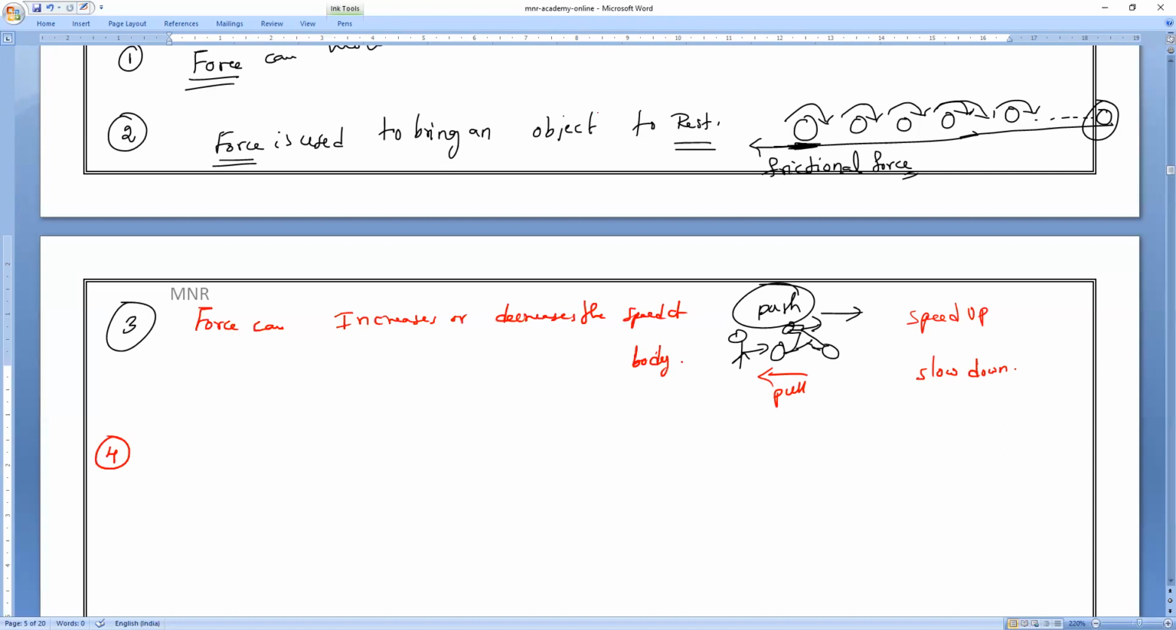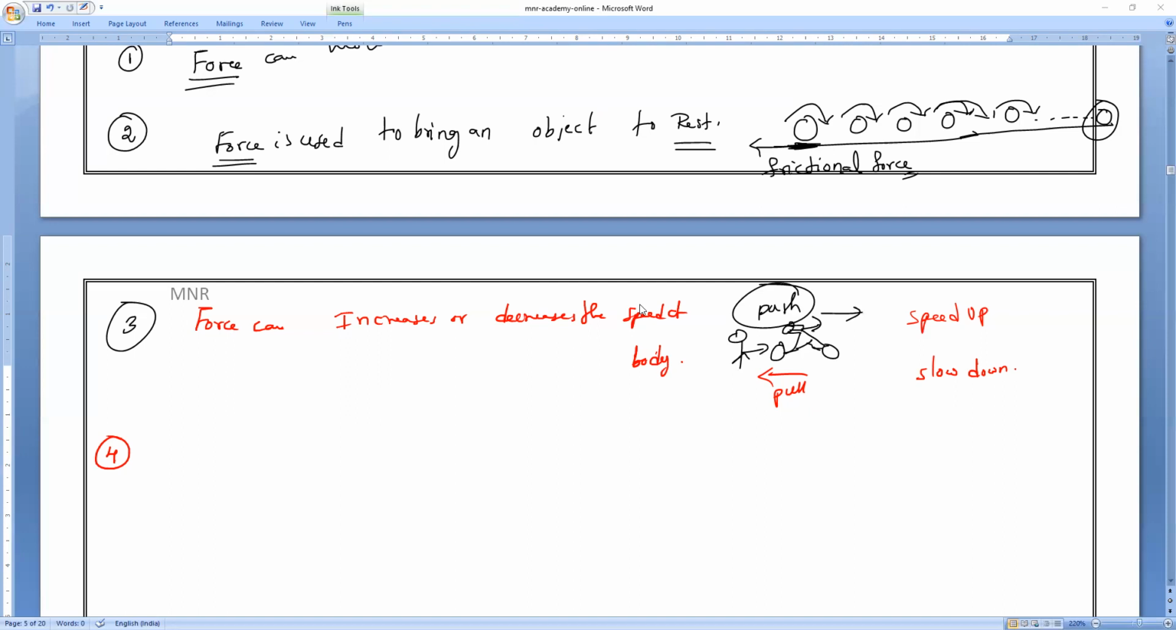If you pull a rubber band, what will happen? The shape of the rubber band changes. It will get elongated. If I try to pull the rubber band, it is stretched. Because of applying force, what will happen?